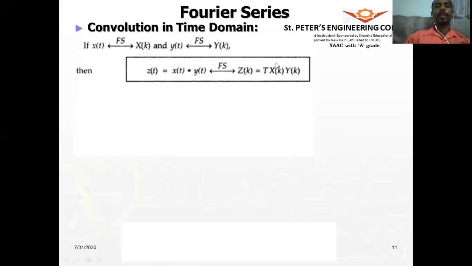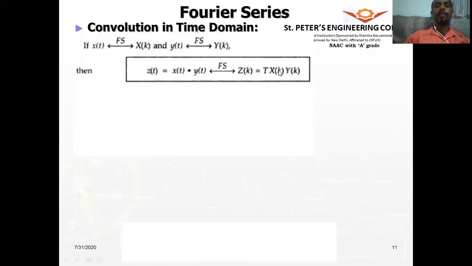It is as simple as that. The convolution operation in the time domain is a multiplication operation in the frequency domain. So you simply have to take the Fourier series coefficients of both these signals that you're trying to convolve, multiply them, and multiply finally with the fundamental period T. That would give you the result of convolution in the frequency domain.